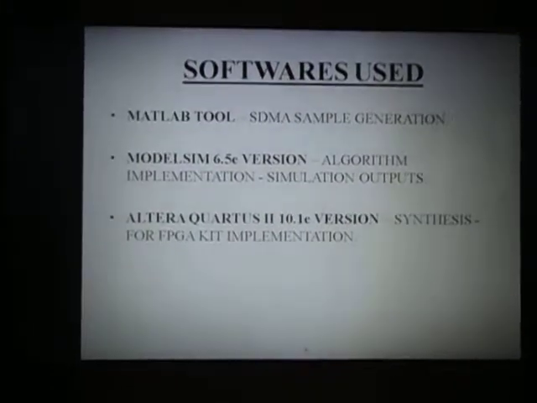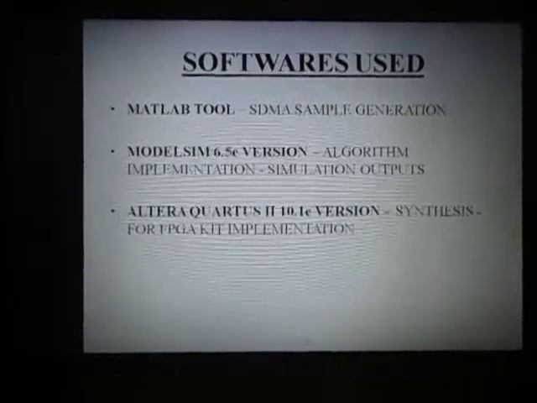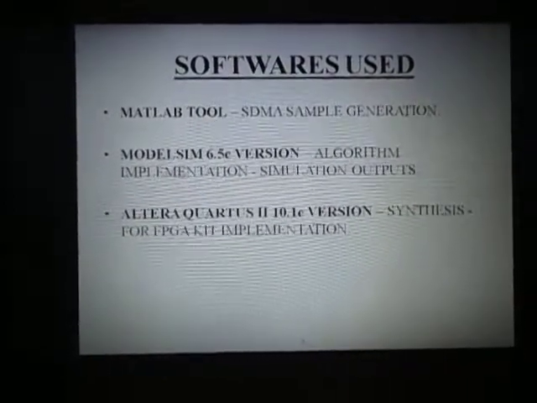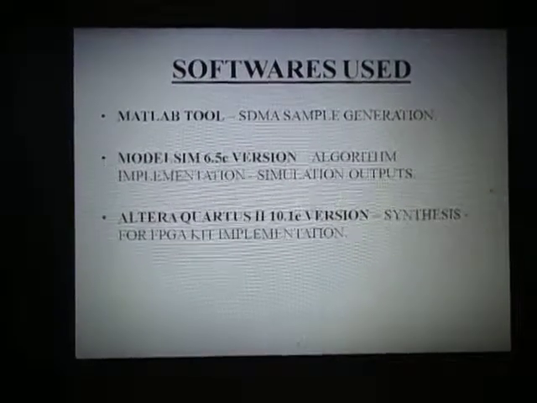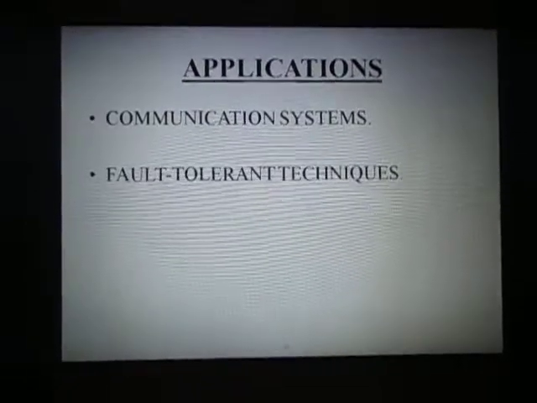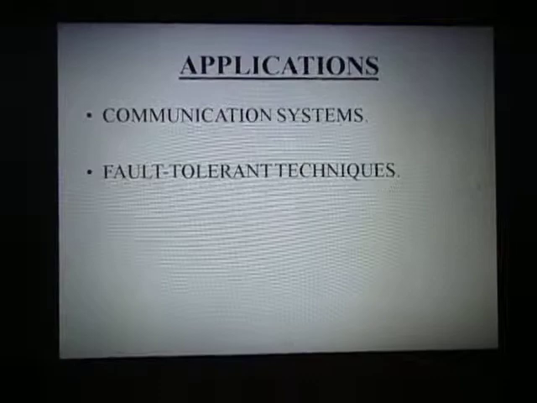These are the software used: MATLAB tools for SDMA sample generation, and ModelSim 6.5e version for algorithm implementation and simulation outputs. In Altera Quartus II 10.1e version, we synthesize the design and use it for FPGA kit implementation. And these are the applications: communication systems, and also we can use it for fault tolerant techniques.